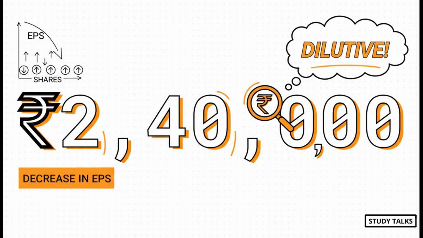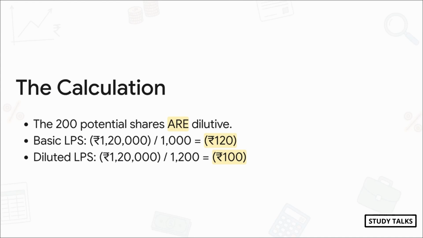Now, just think logically. You have a profit. If you increase the number of shares, what happens to the profit per share? Of course it goes down. And a decrease in EPS from continuing operations means the shares are dilutive. So we have to include them. And this is the punchline. This is the whole trap in action. Because our control factor test told us the shares were dilutive, we must include them in our main calculation.